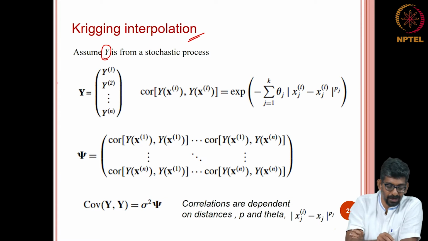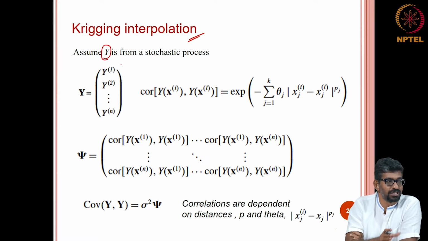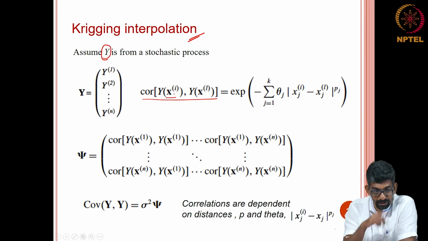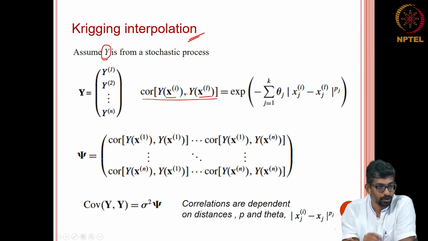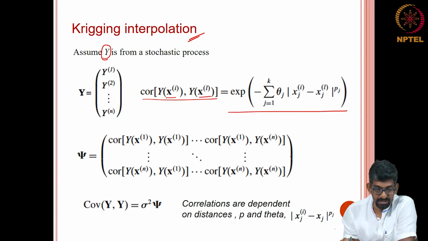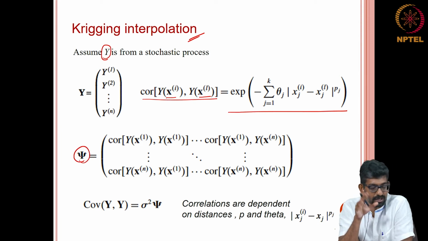Usually you do it with respect to x and y, or with respect to the x1 dimension and x2 dimension. But here what we are doing is taking x of i and x of l, and we take the corresponding y and try to identify the correlation. We represent this using this equation, do not worry about this yet. If you want to find the correlation, then you can set up this matrix. This matrix is your basis matrix, it is actually a basis vector.